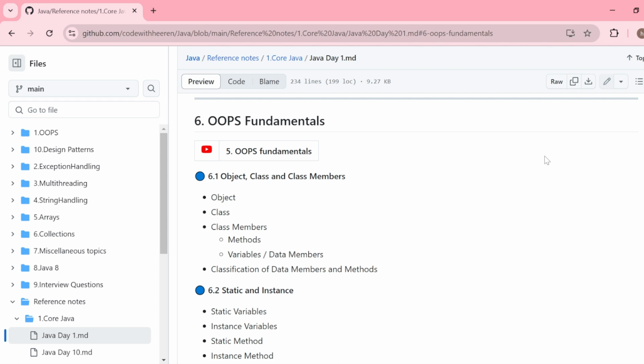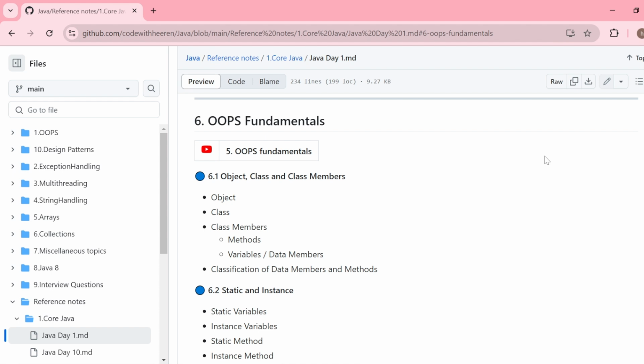Similarly, functionality or behavior of real world objects is going to be represented by functions or methods. So every single class in Java always consists of these two things. One is property, which is nothing but variables. We call them data members as well in programming. And second is functionalities, which we will represent by methods or member functions. So every single time these two things will be there in every single class: property and functionality, data members and member functions.